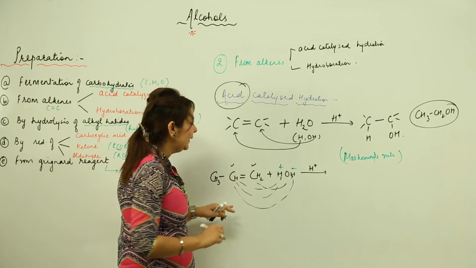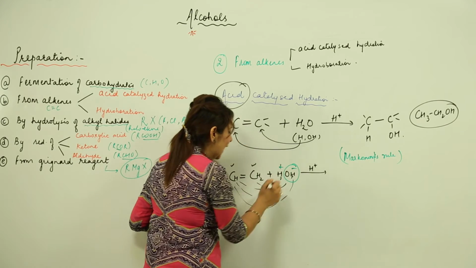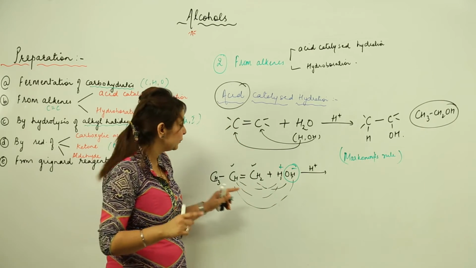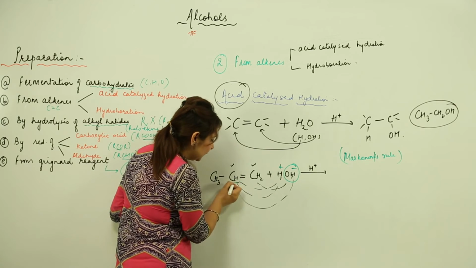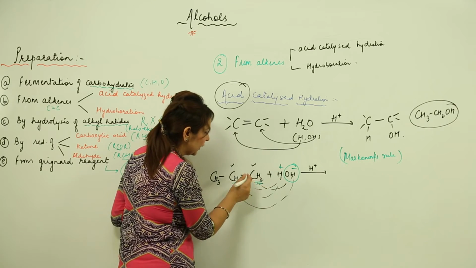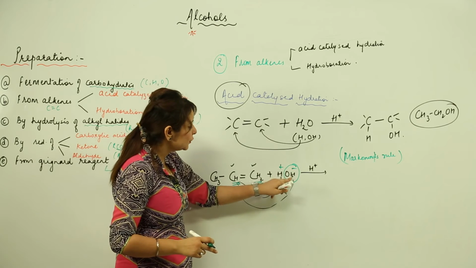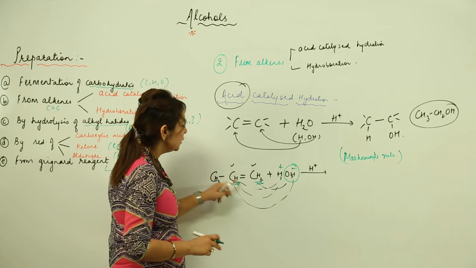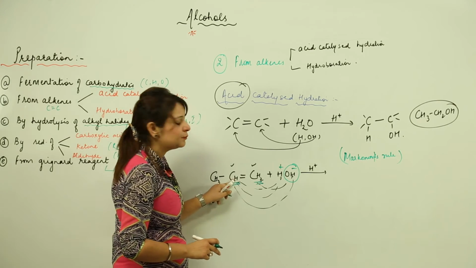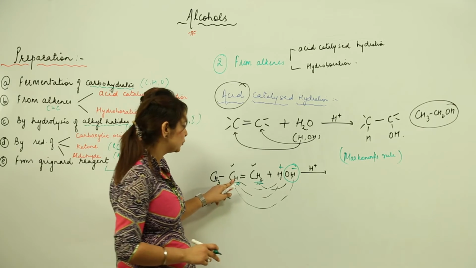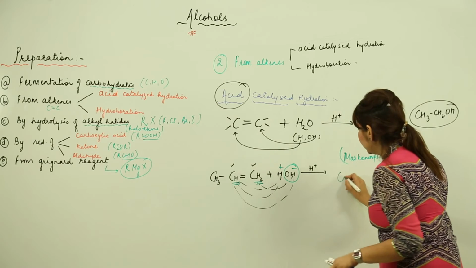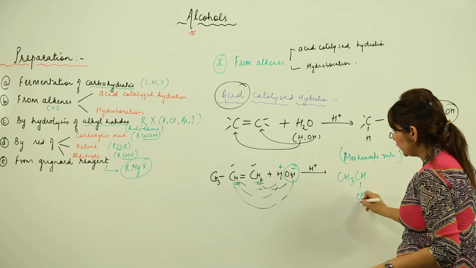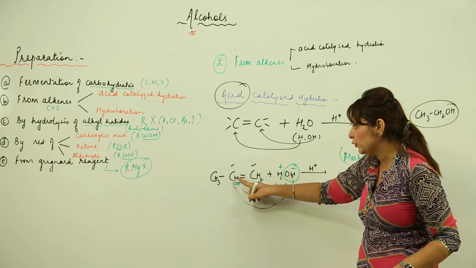So when you are adding, the negative part is going to attach to that carbon which contains less number of hydrogen atoms. As you can see, this addition is going to come across the double bond. So this OH will attach to the carbon atom carrying lesser number of hydrogen atoms. Out of this A and B, this is my carbon which carries the lesser number of hydrogen atoms. So addition is going to occur in such a way. This OH is going to get attached here because it carries a lesser number of hydrogen atoms.